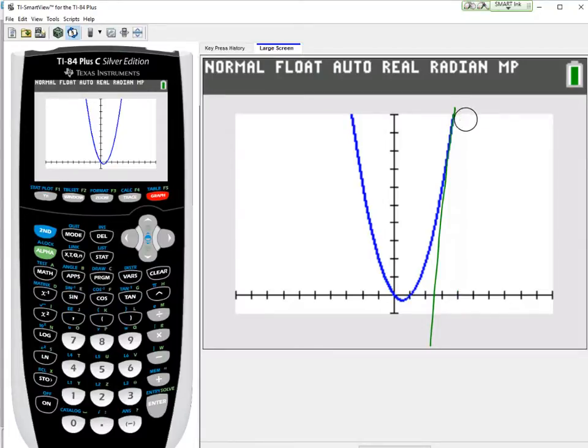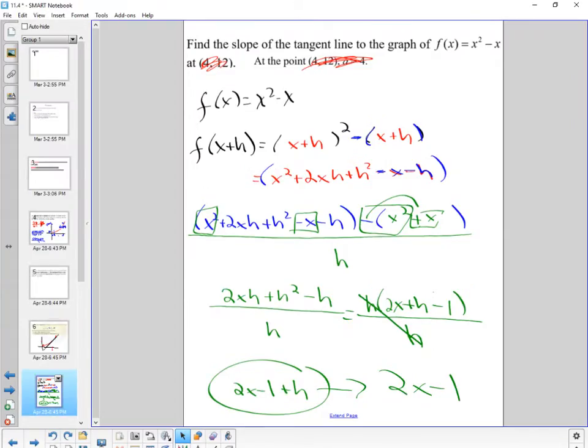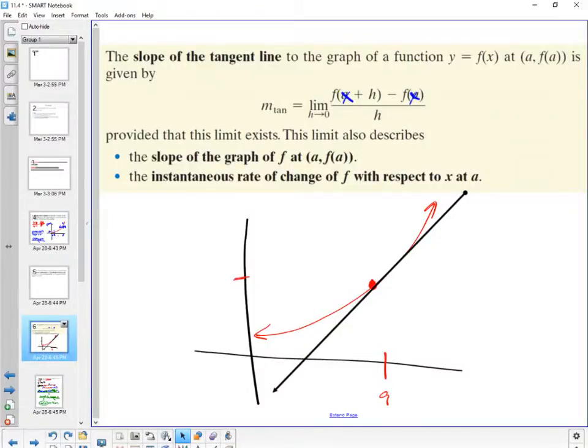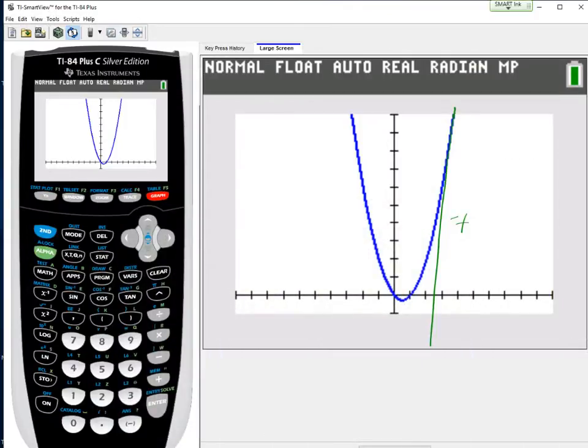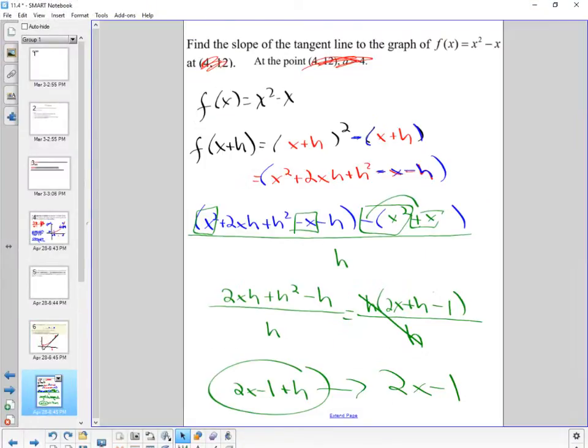Wait a minute, so h is always going to be 0? It's going to go to 0. Yeah, you might want to write out the limit thing. Why is h 0? We're always going to have it go to 0 because we want to get rid of that, because we just want the equation of that line. Why did we add the h in the equation first?